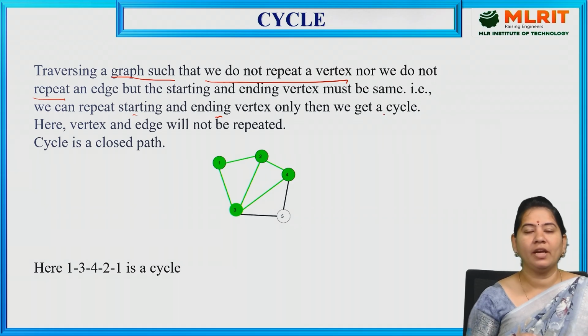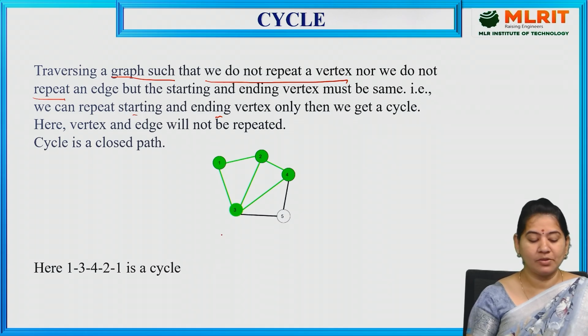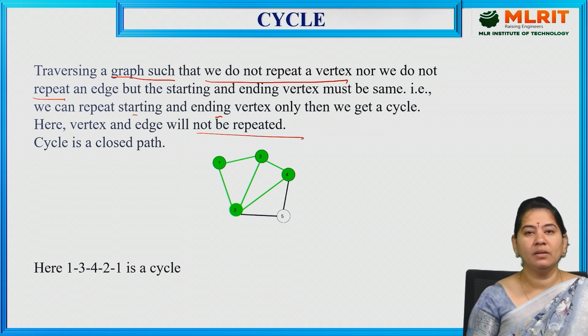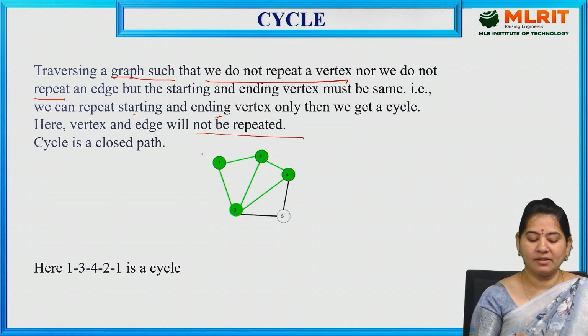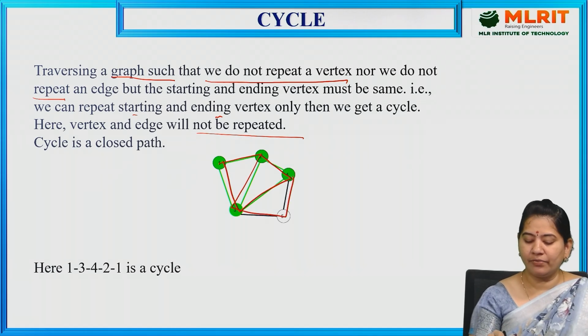As we have seen, a cyclic graph is nothing but one where the starting and ending vertices must be the same. Except for that, the other edges and vertices should not be repeated. So vertex and edge will not be repeated. We can say this cycle is a closed path. So 1, 2, 4, 3, 1, or else 2, 3, 5, 4, 2. Always the starting and ending vertices are the same here.